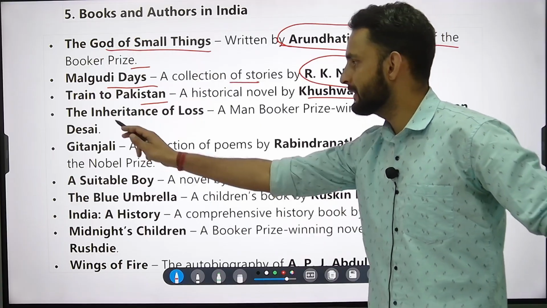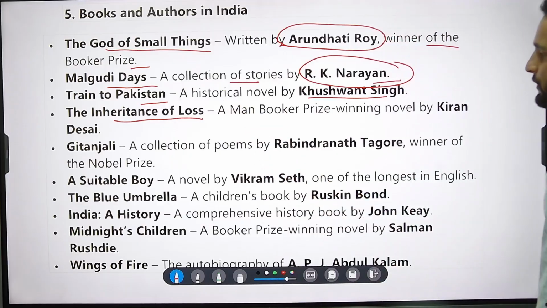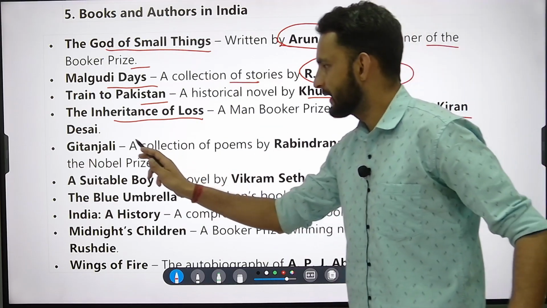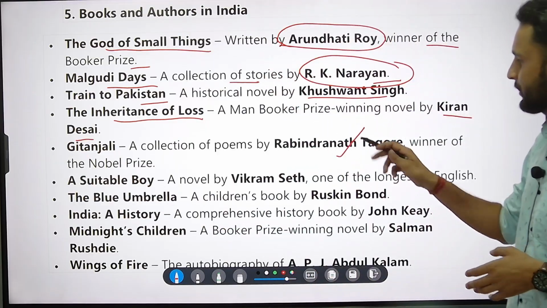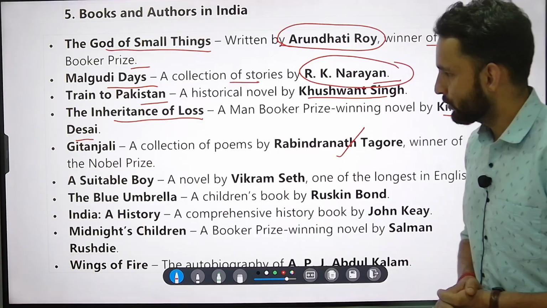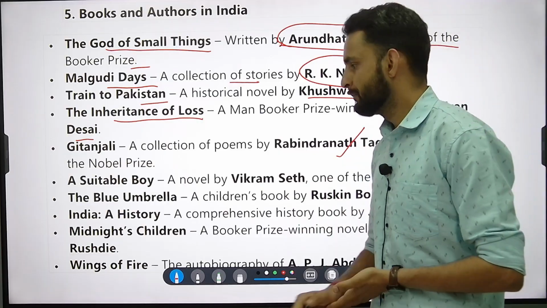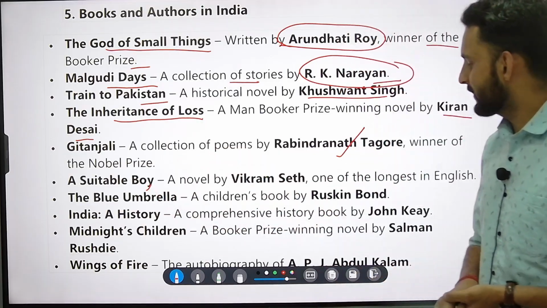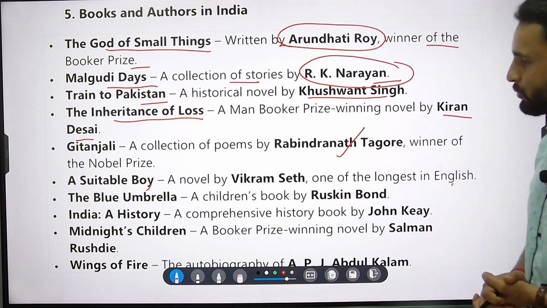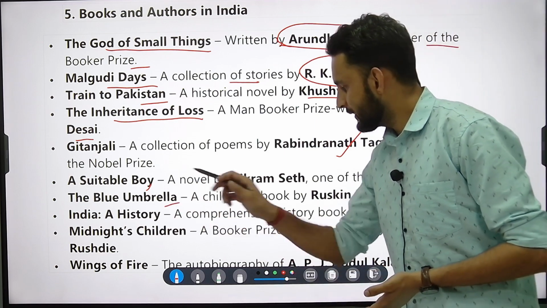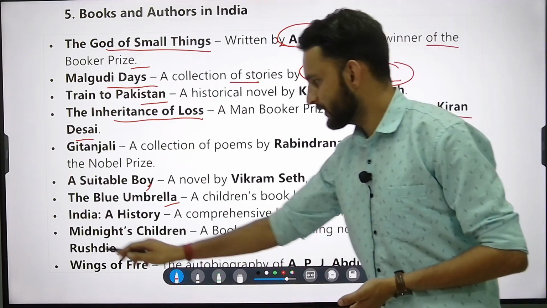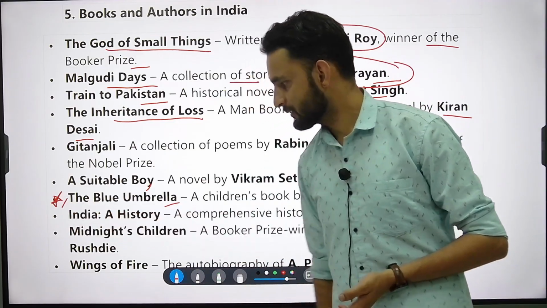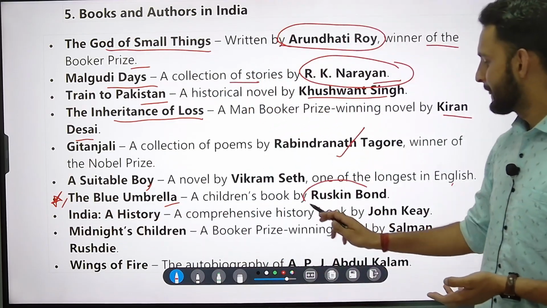All right. Then there is The Inheritance of Loss. It is a Man Booker Prize winning novel by Kiran Desai, important. Then there is Gitanjali, we have already seen this. It is the book that brought the first Nobel Prize to an Indian. Then there is The Suitable Boy, Vikram Seth, one of the longest in English book. And there is Blue Umbrella. Blue Umbrella is a children's book by Ruskin Bond. This might be important. This book can be asked. The Blue Umbrella, written by Ruskin Bond.